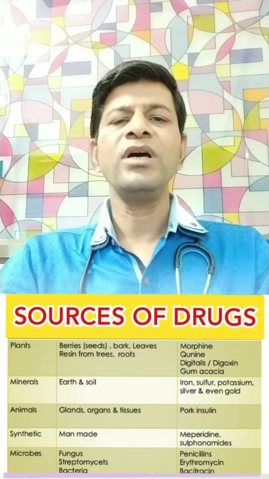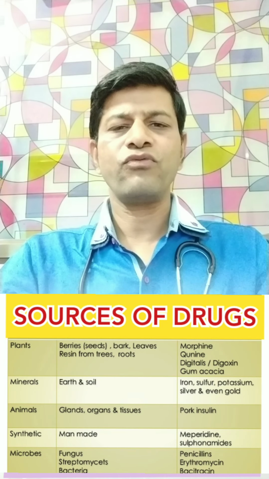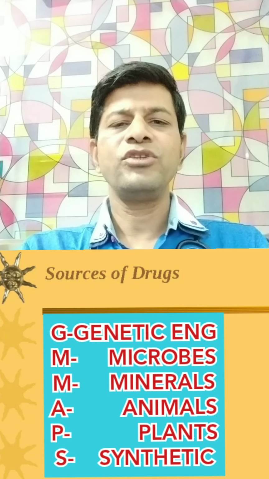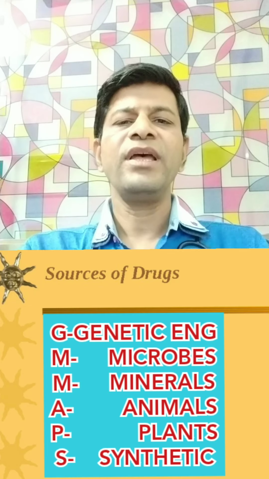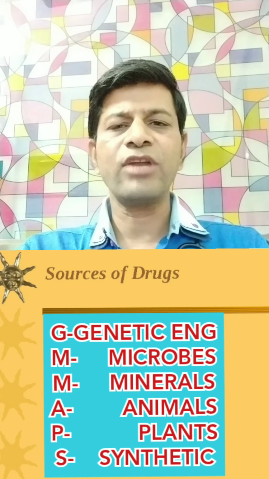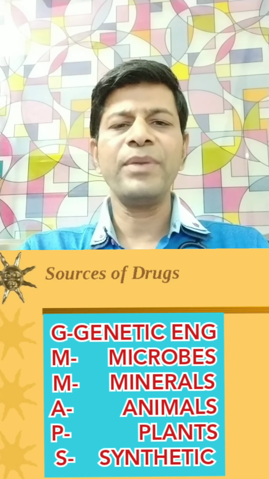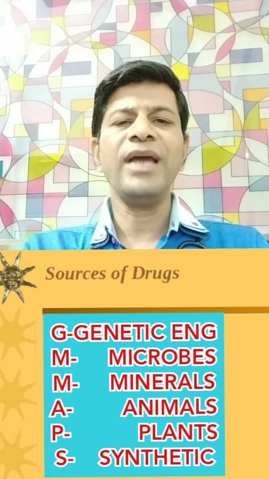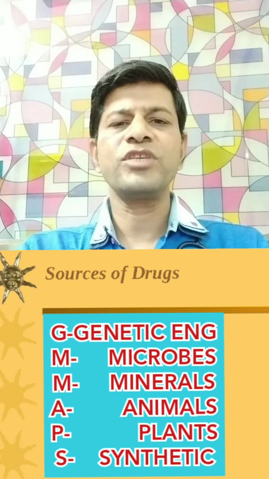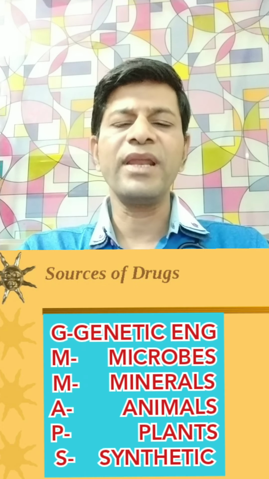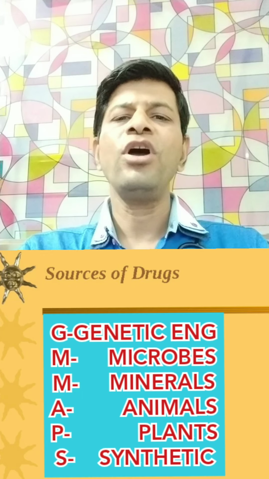Now let us study some of the sources of medicine. For the sources of medicine, I have made a mnemonic, that is GM MAPS. Good morning MAPS. For the first G, that is the genetic engineering source, in which the medicines are prepared by recombinant DNA technology, and the example is human insulin or hepatitis B vaccine. Then M for microorganism. The source may be a microorganism, and the example is griseofulvin. Then the second M for minerals, and in this the example is ferrous sulfate or magnesium sulfate.